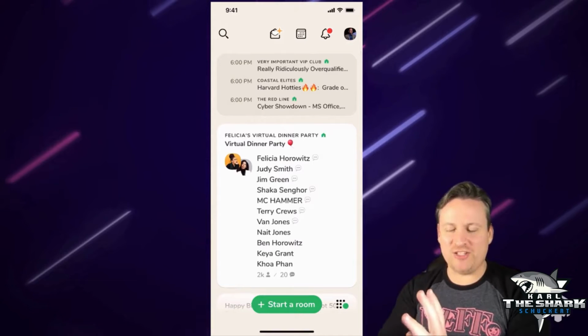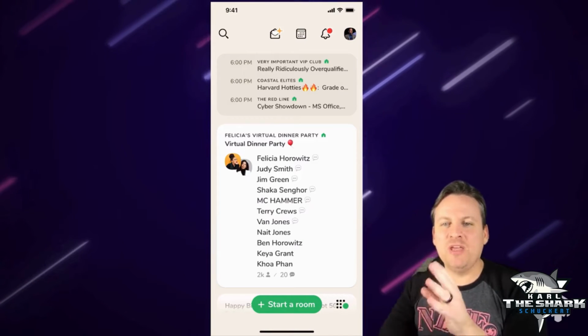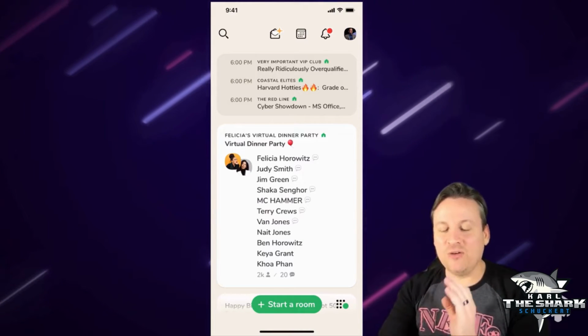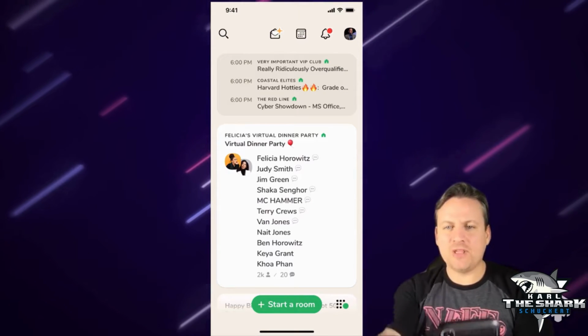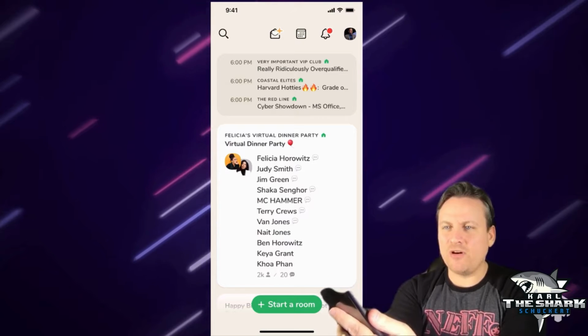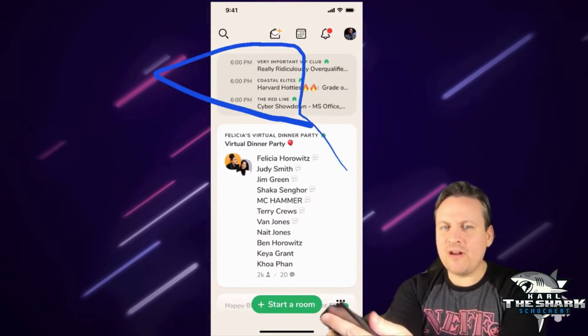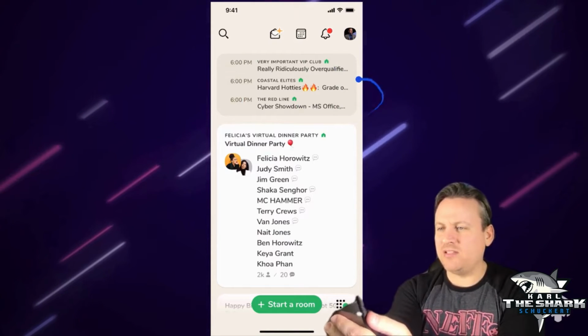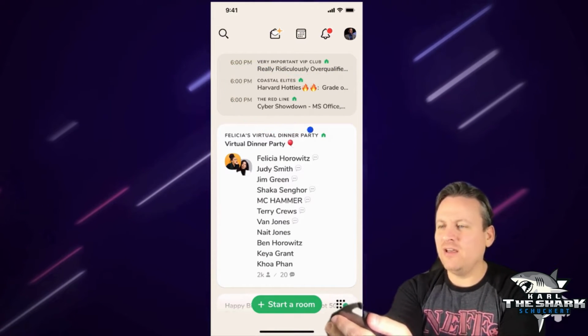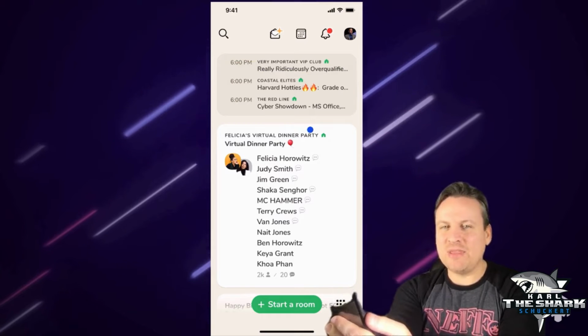So let's jump right into it. I'm going to start showing you what this app does and how powerful it is and why you really want to get started with it. So let me just give you a rundown. On the very top here, let me get my pointer on here. I think that'll help. The very top here is going to actually show me upcoming events. Think of this as like a voice event broadcasting system. I mean, that's what it really is all about.